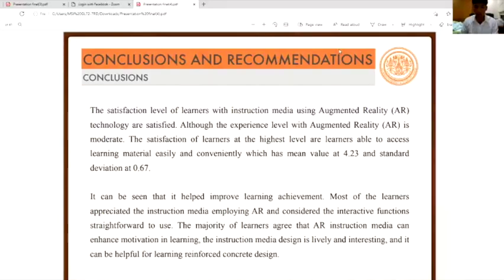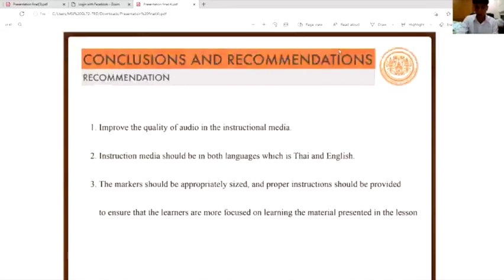Most of the learners appreciate the instruction media employing AR and consider the interactive function straightforward to use. The majority of learners agree that AR instruction media can enhance motivation in learning. The instruction media design is lively and interesting, and it can be helpful for learning reinforced concrete design.